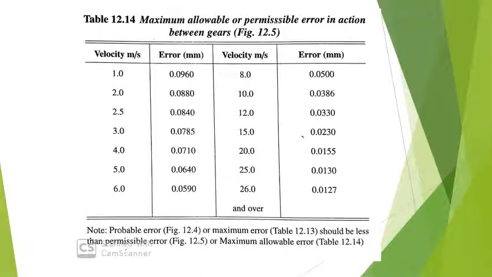Table number 12.14 gives the maximum permissible error in action between the gears that purely depends upon the velocity. Here we can see the velocity in meter per second starting from 1 meter per second till 26 and over, and the corresponding error in millimeters is shown. So from this, depending upon the velocity, we can take up the value of the error in millimeters.